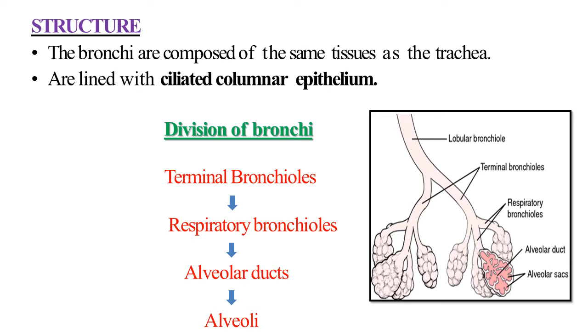First, the lobular bronchioles further divide into the terminal bronchioles. The terminal bronchioles further divide into the respiratory bronchioles. Then there is the alveolar duct and the end portion, that is the alveoli. So these are the divisions of the bronchi in the lungs.